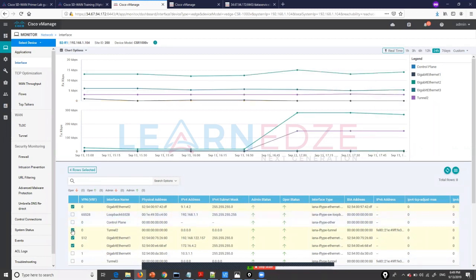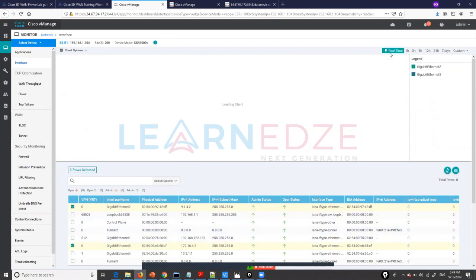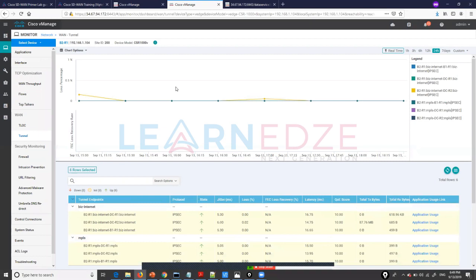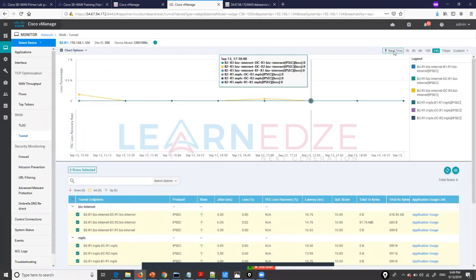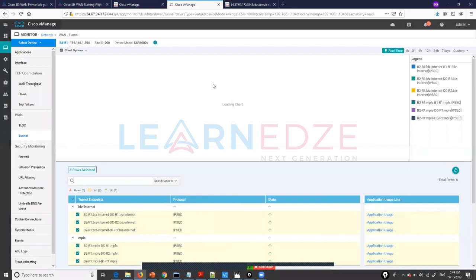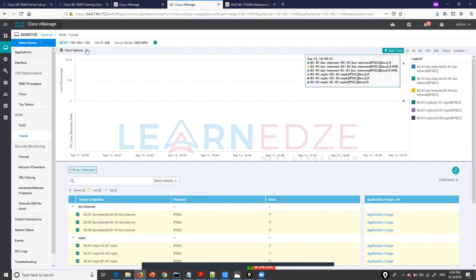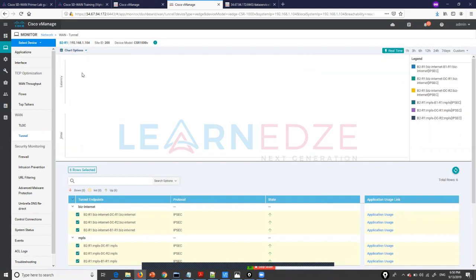Let me uncheck all others here and then see the real time. So here as well, let us check the real time. I need to select latency and jitter.